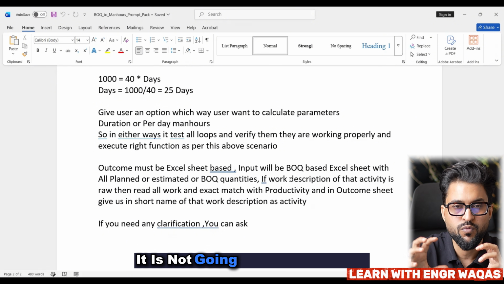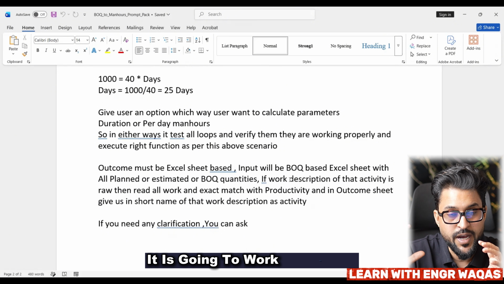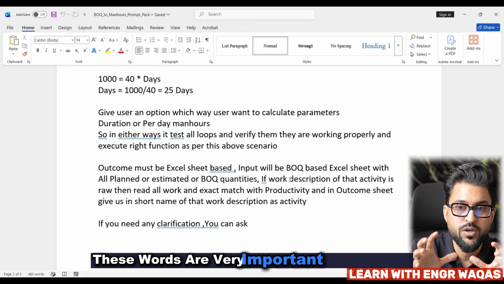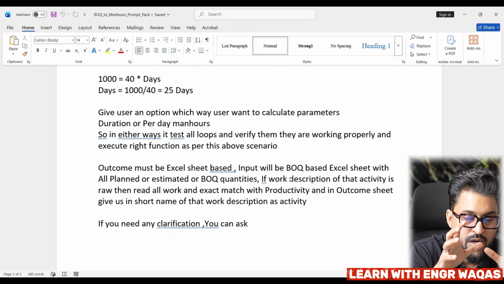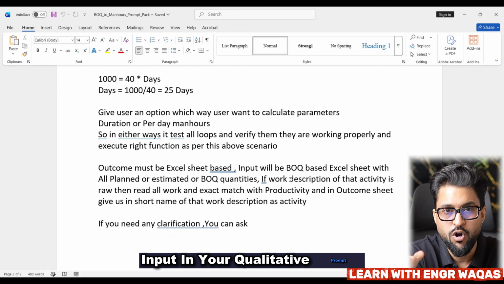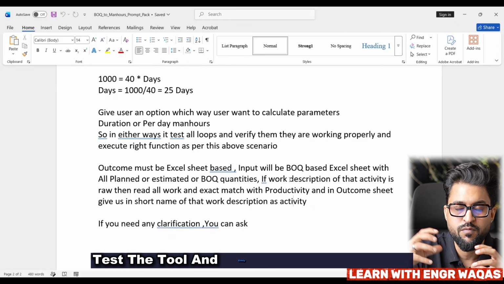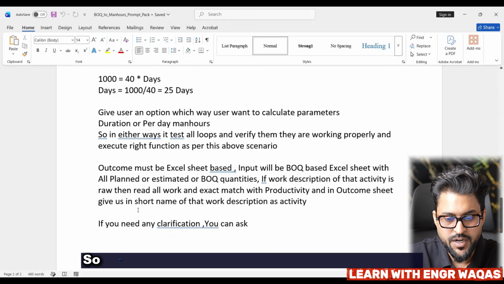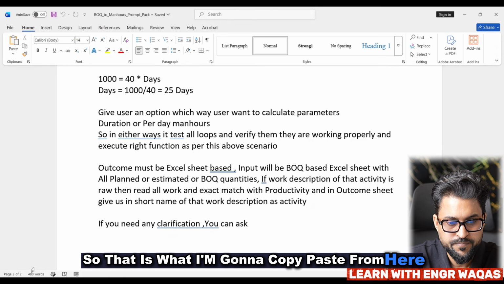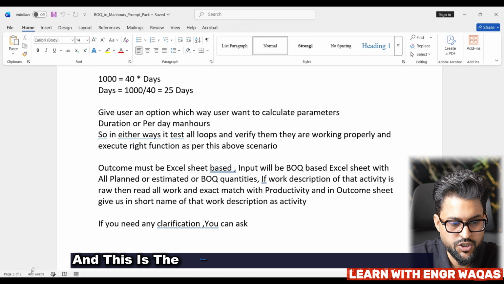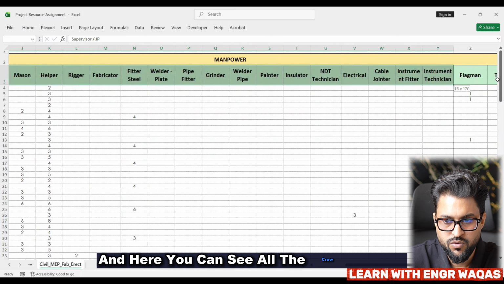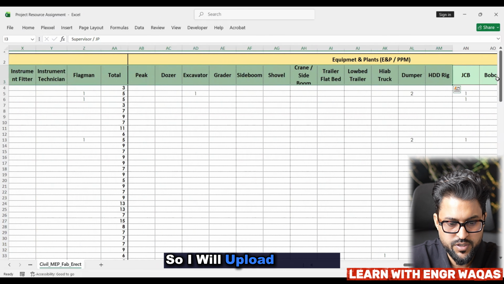It is not going to work randomly. It is going to work accurately. These words are very important to put in your qualitative prompt so that it can automatically test the data, test the tool and every single function, right? So that is what I'm going to copy paste from here, and this is the sheet I'm going to use, and here you can see all the crew is there. So I will upload this one.